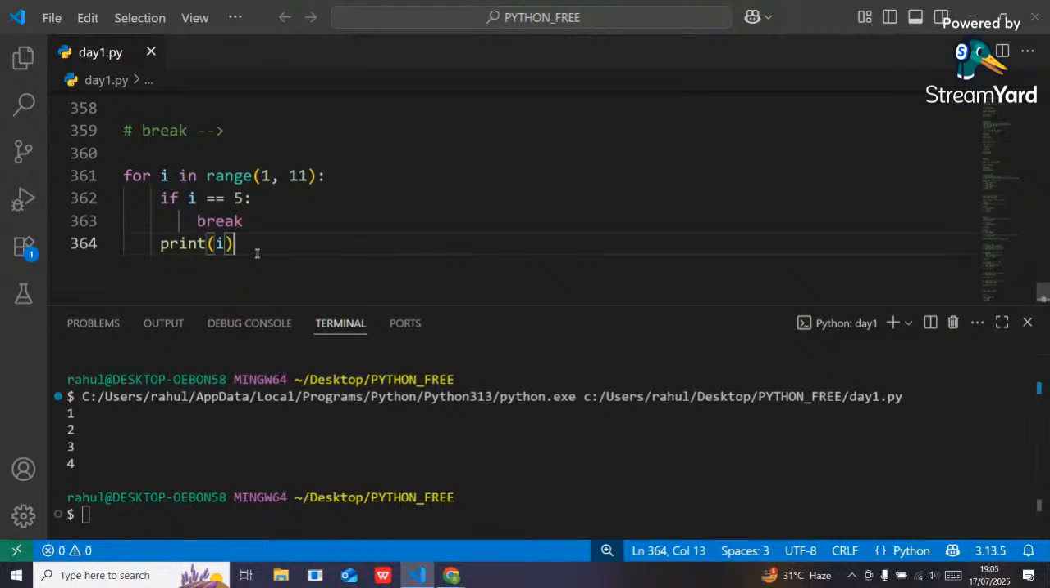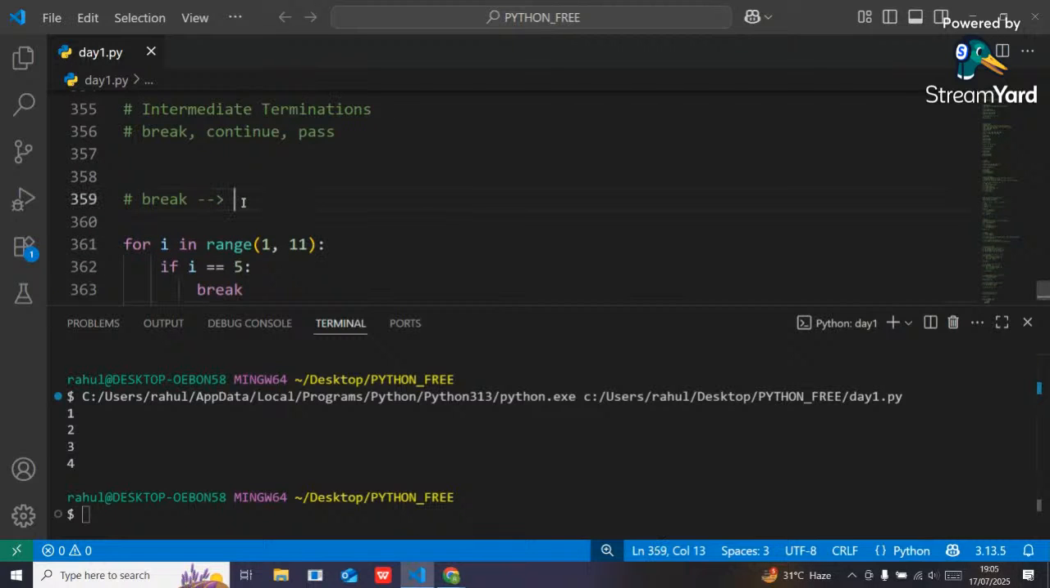Understandable now, guys? The break keyword is used to make the Python interpreter go outside the loop, and it will never return back inside the loop. Got it? Yes, yes, guys, yes. Okay, so that's all about the break keyword.